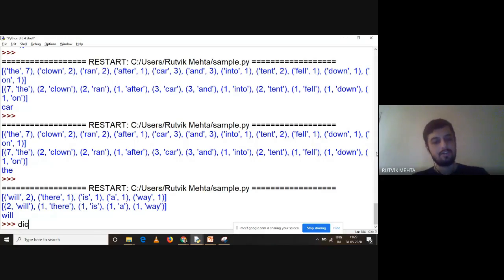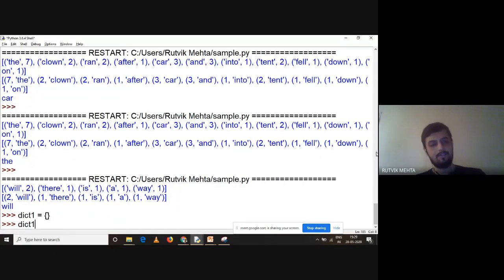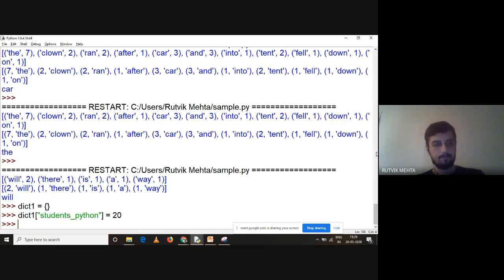I'm creating a dictionary. And interrupt me if you have any doubt in this session, right? In this topic. So I'm creating a blank dictionary like Dict1. Understand this, right? And let me start with a very simple case. Dict1 of, let us say, students. How many students do we have in a class? Let us say Python. Students of Python programming, right? Let us say we have 20 students in this. Okay, getting it? Now understand this, what is the key over here? Key was a string data type and value was a numeric data type, right?